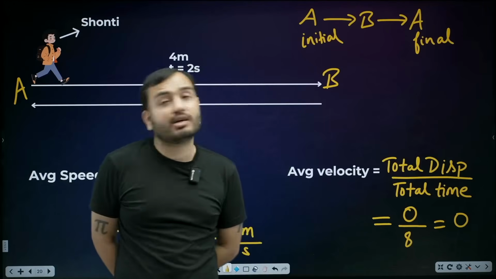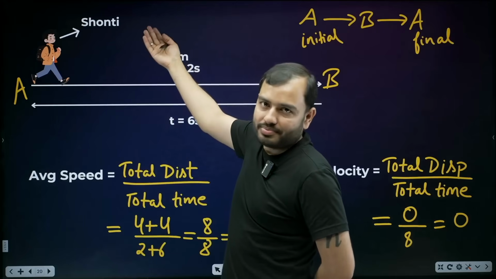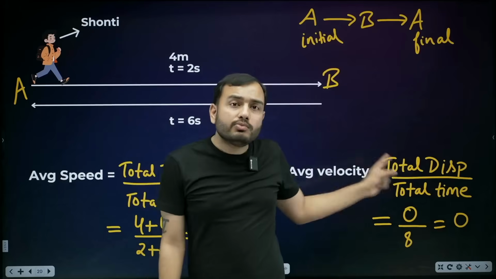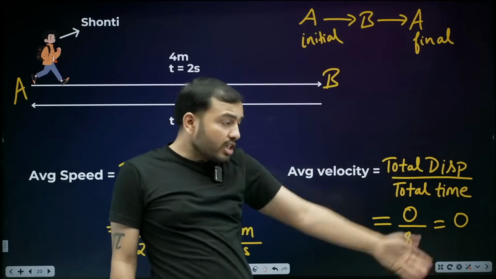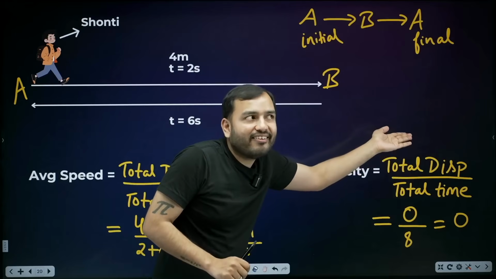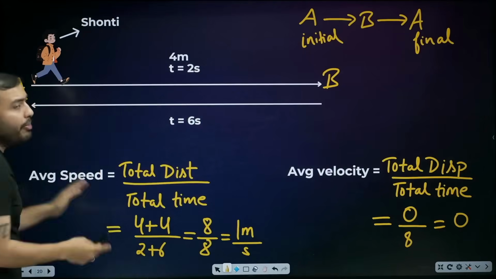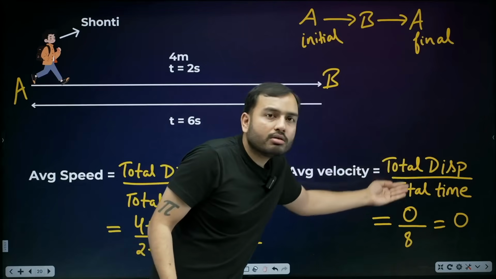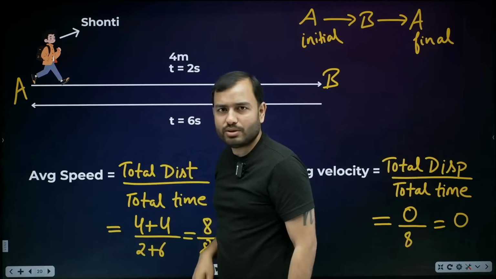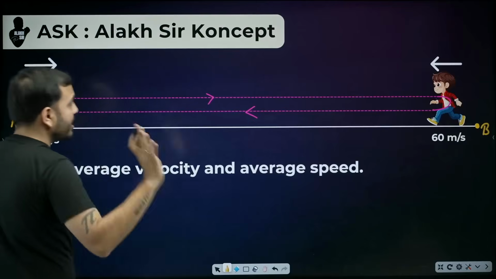Oh dear, this is the concept of velocity. Average speed can never be 0 if the body is moving. But average velocity can be 0. If you return to the same place you started from, then displacement will be 0. Got it? If you started from somewhere and reach back to the same point, total displacement is 0. So average velocity is 0. Average speed can never be 0. Why? Because how can the distance be 0? Plus, plus, plus, it keeps adding up. Clear? Keep putting all this in your head, you will see the difference ahead.